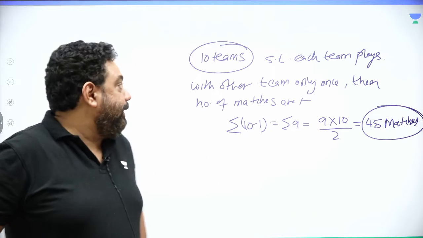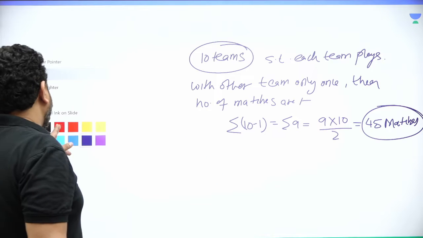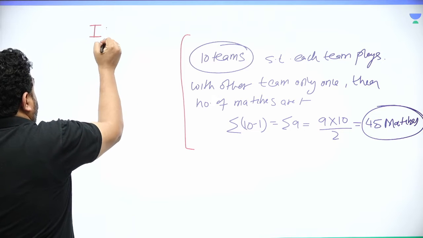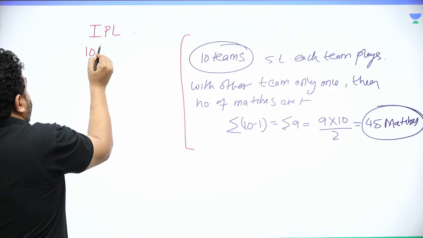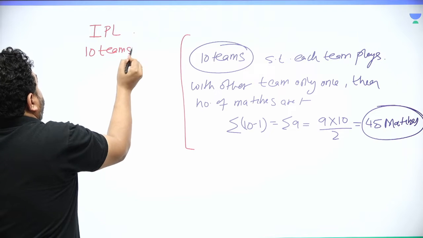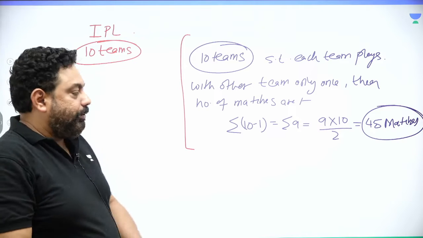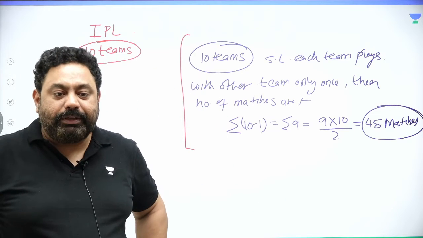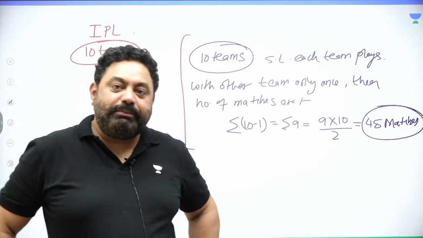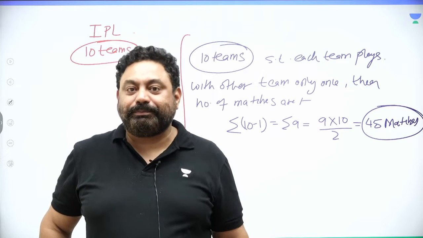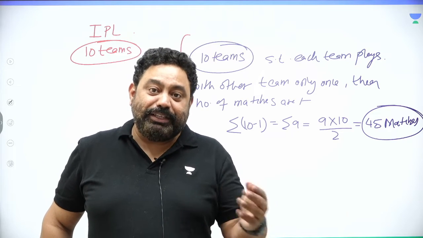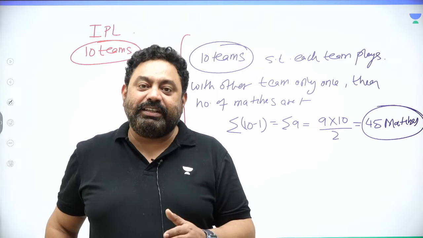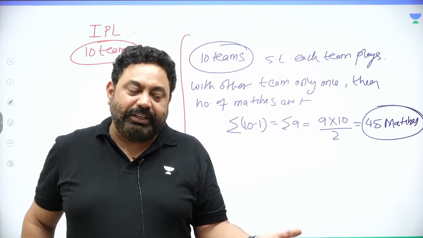But in IPL this year, the same scenario was there. There were 10 teams, and BCCI found that it is very tough to go for this kind of scenario, because in IPL each team plays with the other team twice. You have to understand, one is a home game and one is an away game.